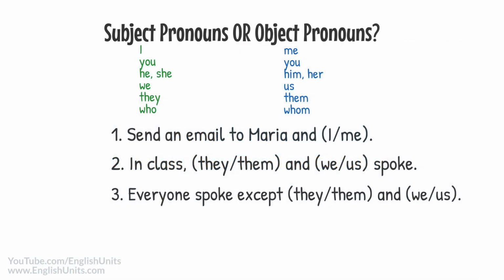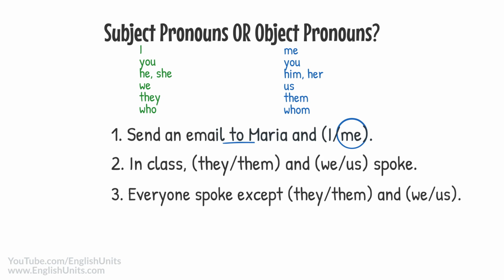Now let's check answers. Sentence 1. Send an email to Maria and, is the answer I or me? The answer is me. Why? Because we see the preposition to. After a preposition, we have to use the object pronoun me, not a subject pronoun, which would be I.